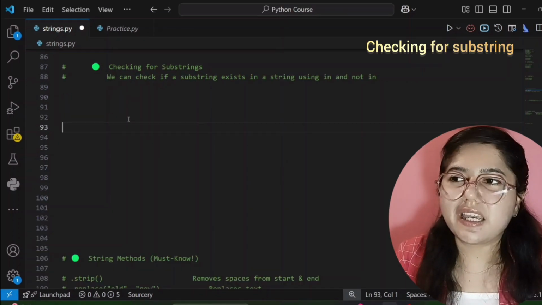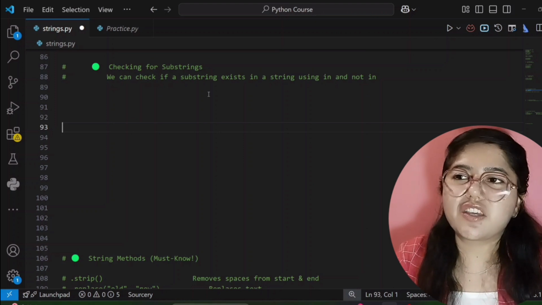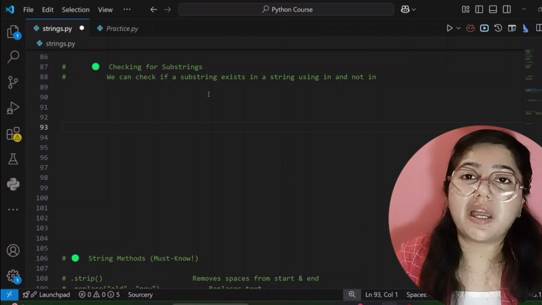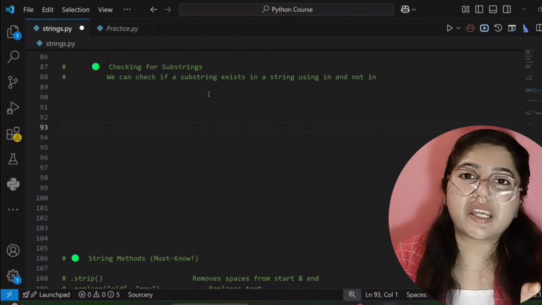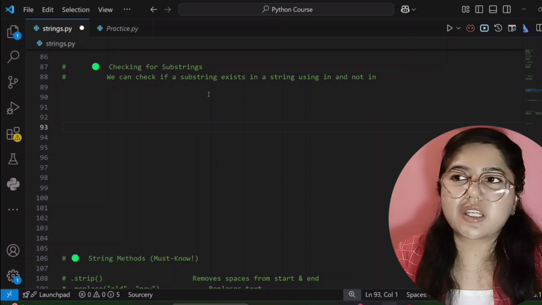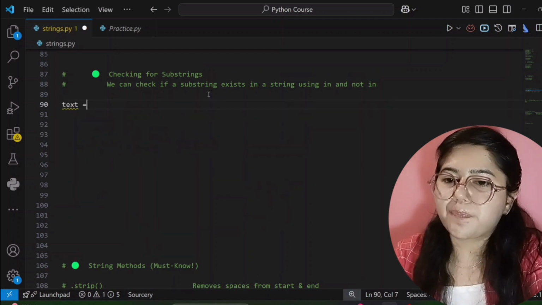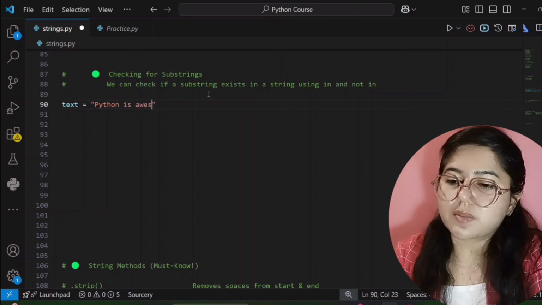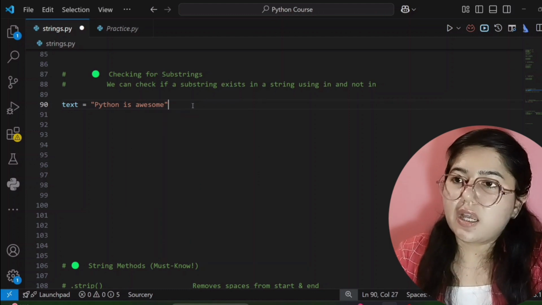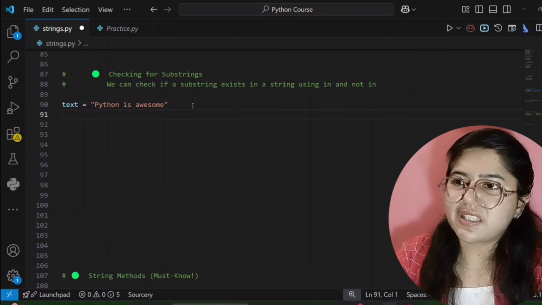So now the next thing in our string is checking for substrings. For example, if I give a string that is Python is awesome, and I want to check whether our Python word exists in our string or not. So for that we can check. First we have to create a variable, that is text. Then I am writing here Python is awesome. Okay. So now our string is created. Now I want to check whether this Python exists in the string or not.